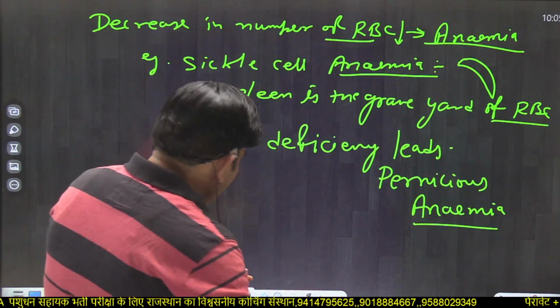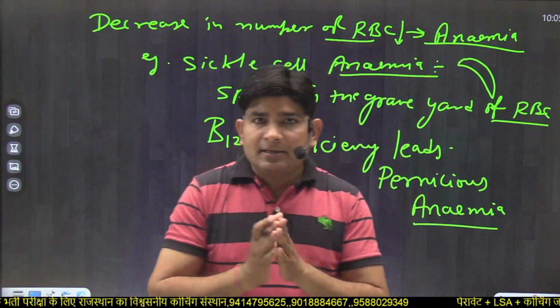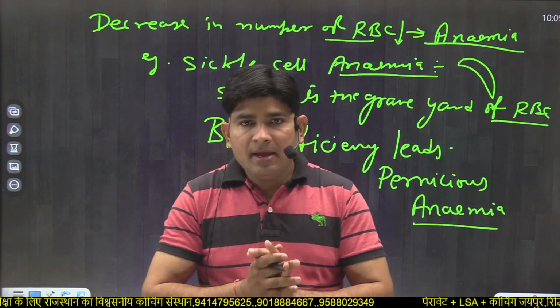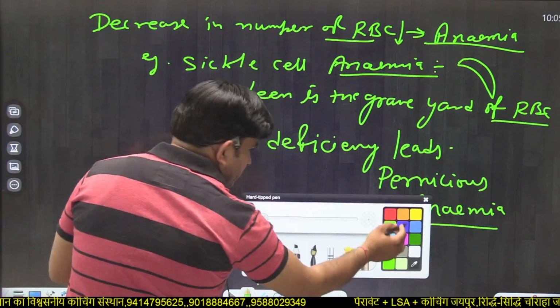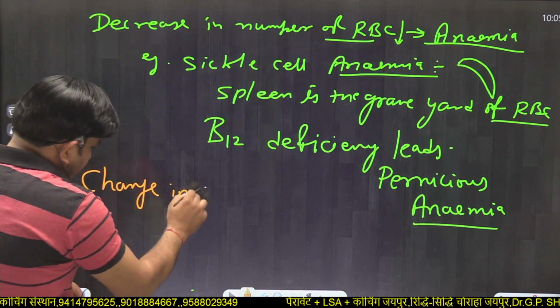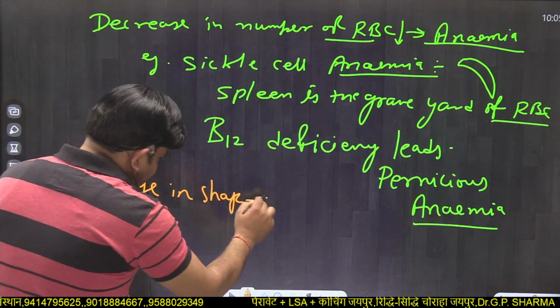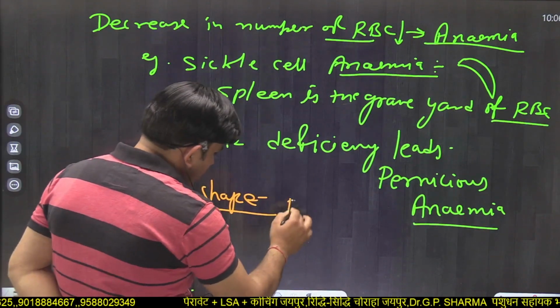Now, if RBC changes its shape, then what is the term used? Change in shape is called poikilocytosis.